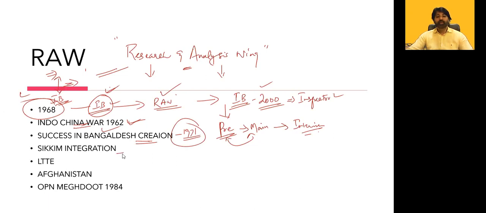Next is the Sikkim integration in 1975. That was primarily helped by RAW agencies. And controlling the LTTE in Sri Lanka, or stopping them, again RAW played a major role. Strengthening the relationship in Afghanistan, again they have done. And in 1984 there was a massive operation called Operation Meghdoot. Can anybody say what it is related to? Operation Meghdoot, 1984. It's quite famous and well known.